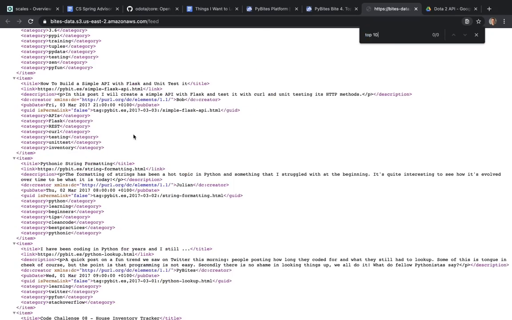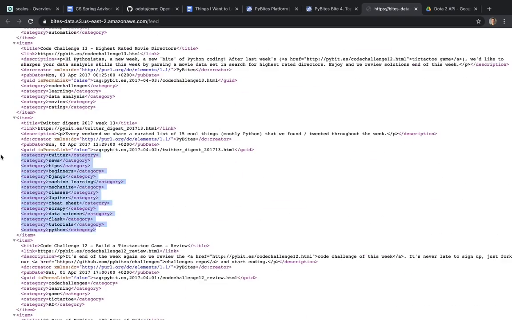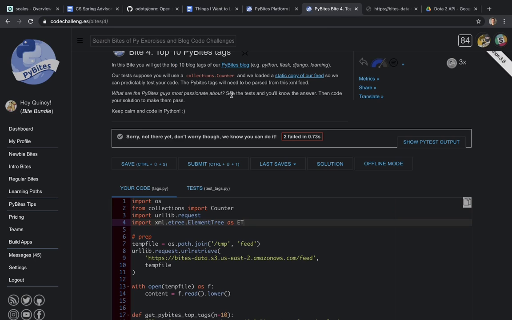At this point, I actually don't fully understand the problem yet. The reason I'm typing top in the find is I'm looking for some data in here that is the top 10. And then I realize, oh, I'm supposed to pull all of the tags out of all these categories and then count the top 10.